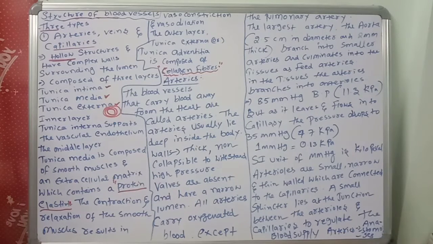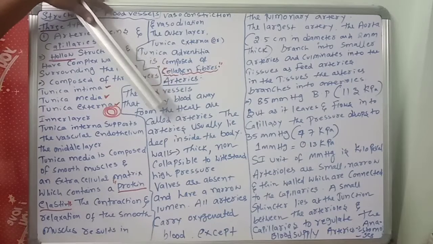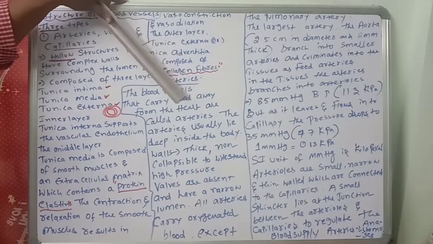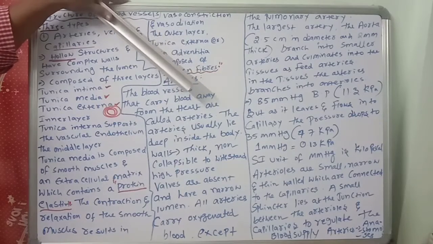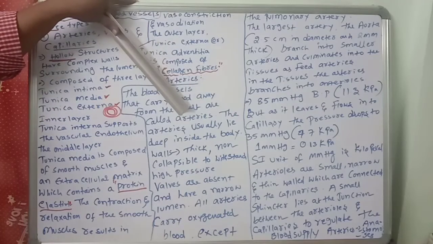In the structure of blood vessels, we are especially discussing the arteries. Arteries are very important, which carry the blood from the heart to the muscles, as I told you. That is the main important function of arteries. Next, the blood vessels that carry blood away from the heart, from the heart to body parts, are called arteries.